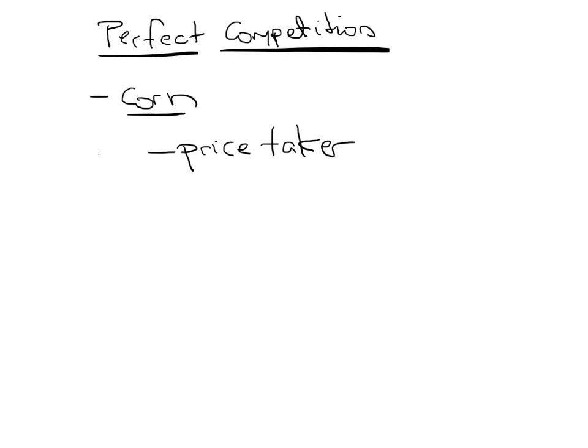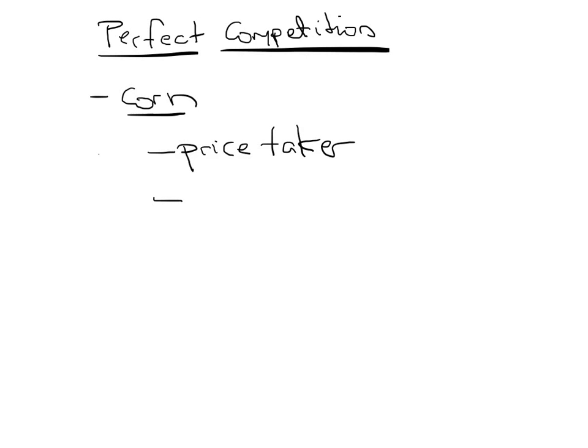And the first assumption of perfect competition, of a market that is perfectly competitive, is that each firm in that market faces a similar situation as our farmer. Basically, the proportion that the firm sells out of the whole market is small enough that whatever they do has no effect over the price. So they're basically considered price takers.